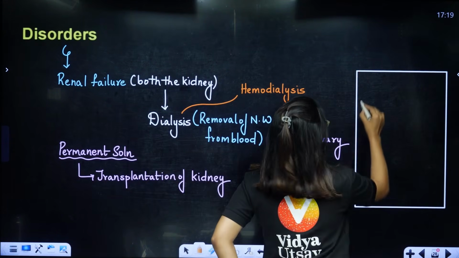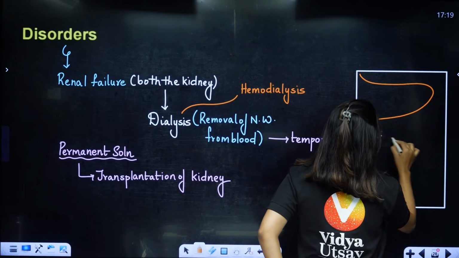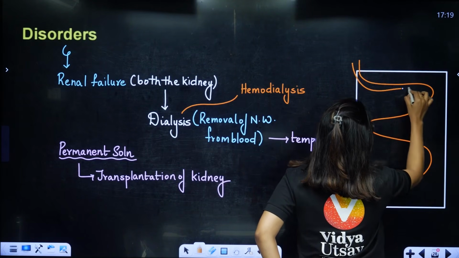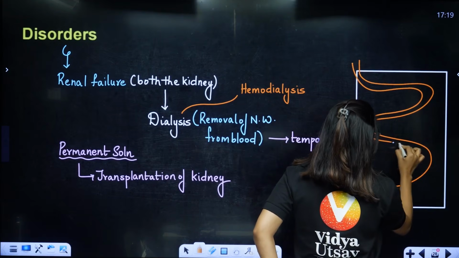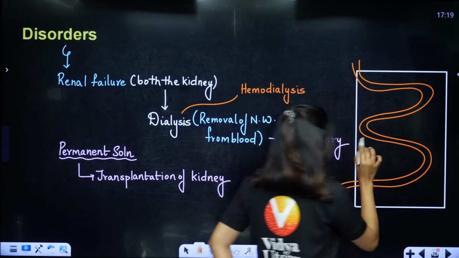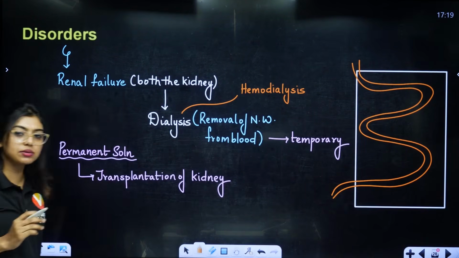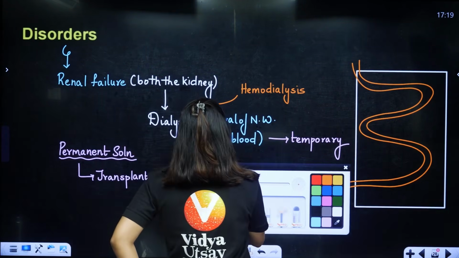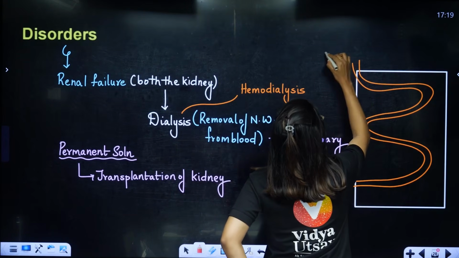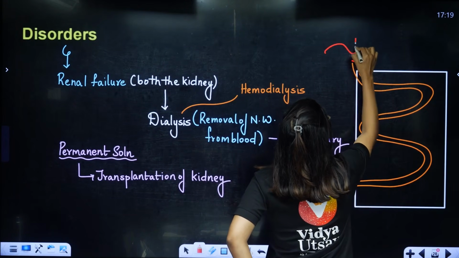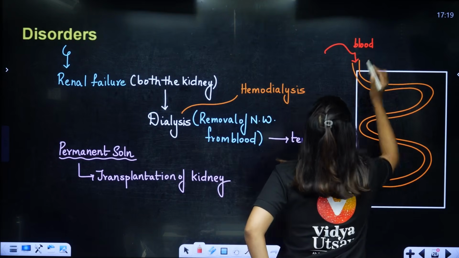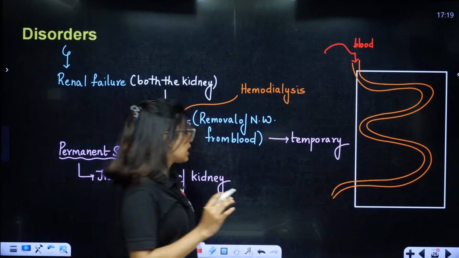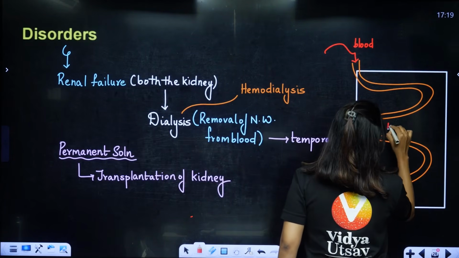One second, students. I'll draw it a little more spread. Like this, convoluted cellophane tubes will be there. This cellophane, what will they have? They will have tiny, tiny pores. Now what they are going to do mainly, students, please understand. We are going to take the blood from the patient. Now remember that there is going to be a fluid inside, right? That is called the dialyzing fluid. What is it called?